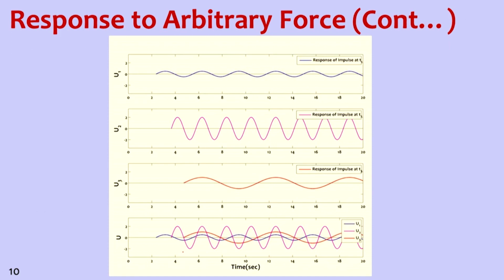Now how does it look? It looks like this. So this is response due to impulse 1, response due to impulse 2, response due to impulse 3, and response due to all impulses put together. Say we have a force like this, P of t. So this is first unit impulse, second unit impulse, third unit impulse, fourth unit impulse.